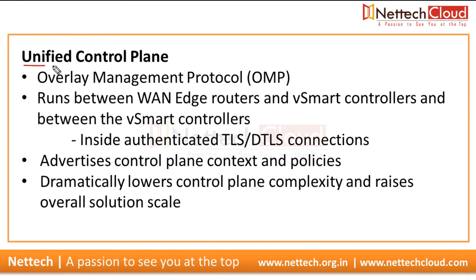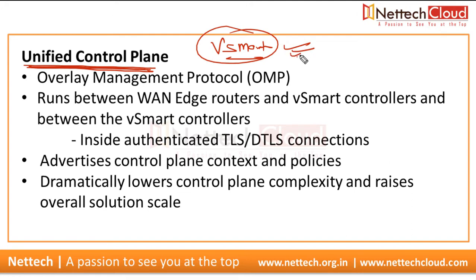Unified control plane. All WAN edge devices have only one control plane, that is vSmart. And for the sake of redundancy, definitely you should go with a minimum of two vSmart controllers, right? Because if there is only one vSmart device, of course there is no redundancy at all. So, overlay management protocol, OMP. OMP is a control protocol, and all WAN edge devices, WAN edge routers, and vSmart controllers run OMP.